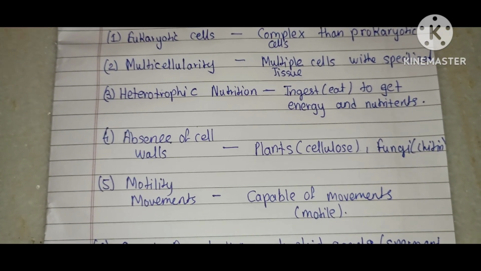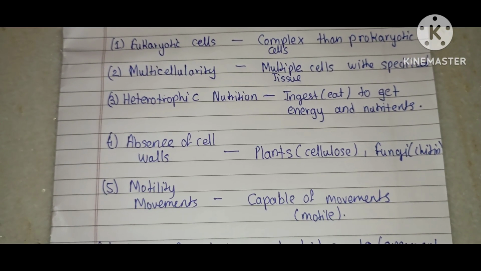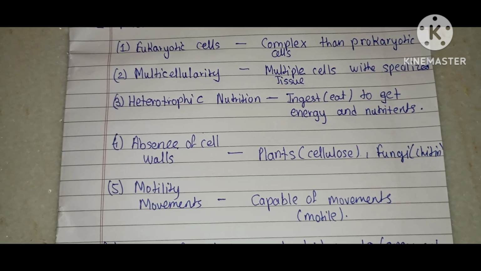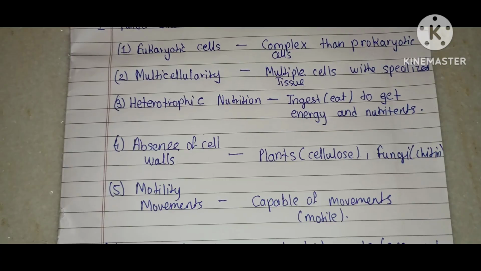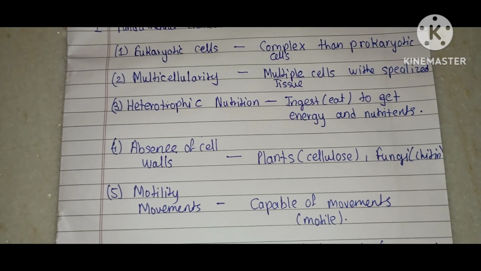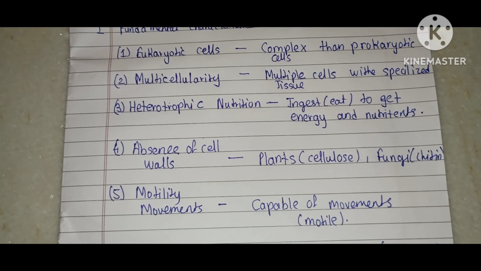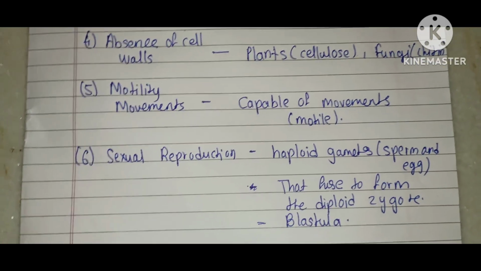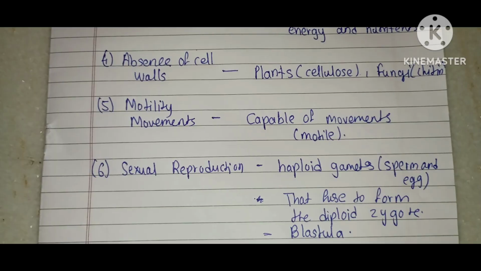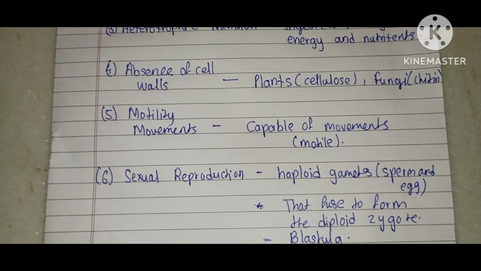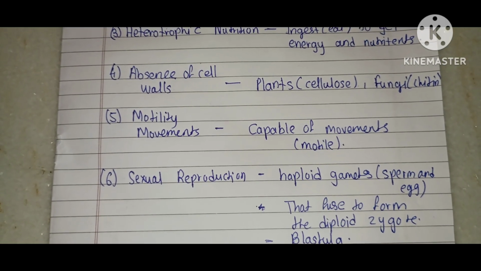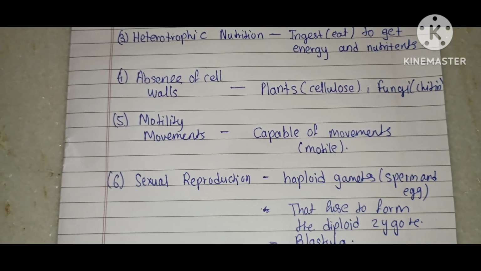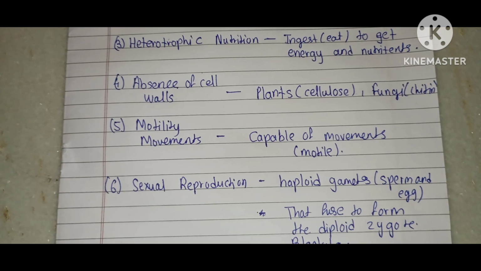The fourth characteristic is absence of cell wall. Unlike plant cellulose and fungal chitin, animal cells lack a rigid external cell wall. This allows for flexible structure and specialized cell movement. Fifth is motility. Motility means movement. Most animals are capable of movement, motile, at least during some stage of their life cycle, for example larva or adult form.